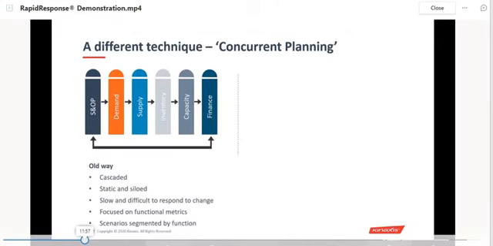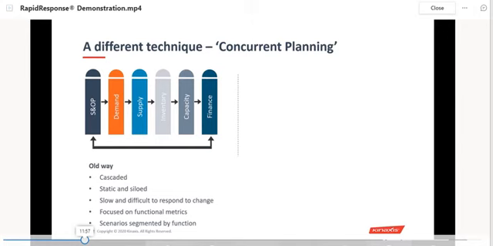Firstly, we have to follow a traditional system that is very confusing, very slow, and difficult to respond to changes. We have to focus on a functional matrix, with scenarios segmented by function. If we wanted to change any scenario, we couldn't. We have to follow a step-by-step process, which is very time consuming, statically siloed, cascaded planning. So that's why we use Kinaxis.